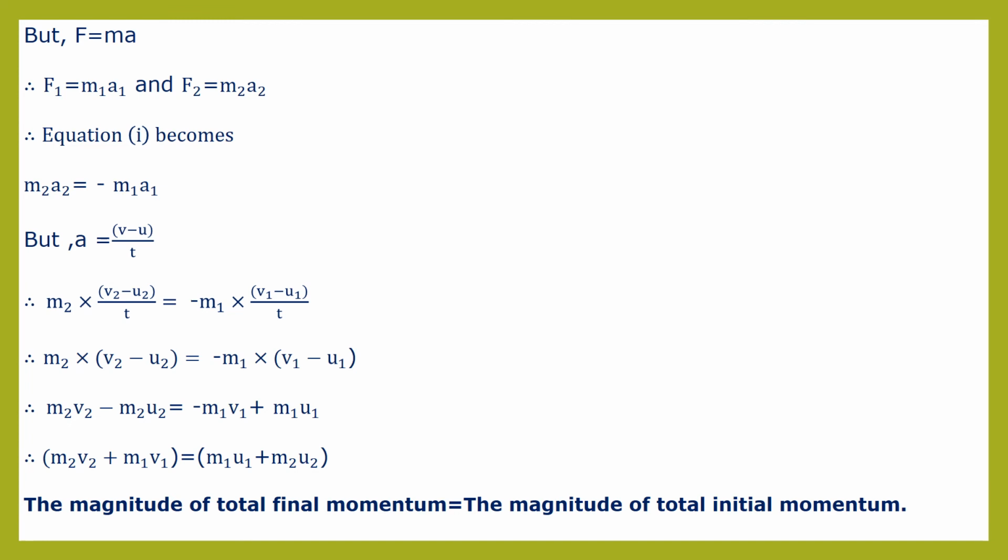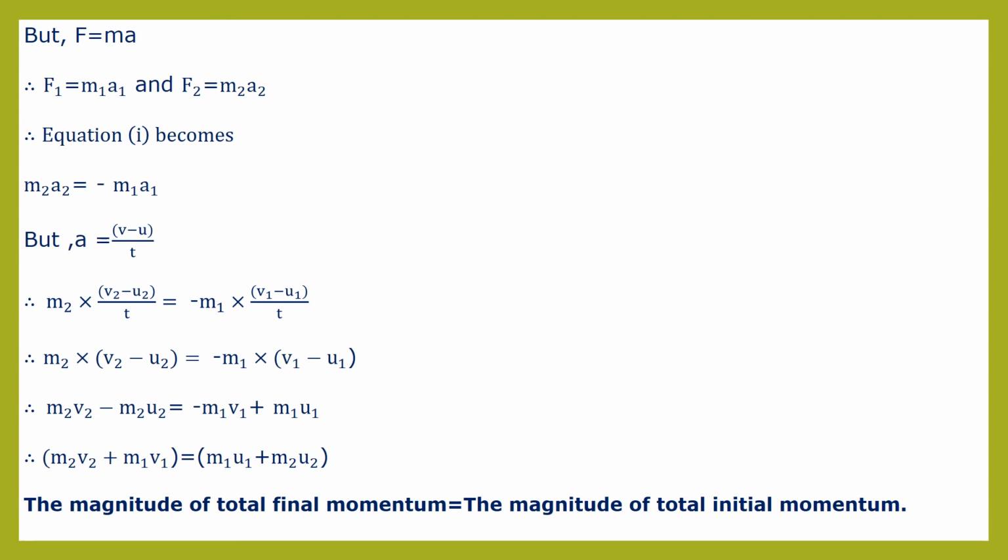Now after that, when we look here, children, at the left hand side and right hand side, we will understand that t is a common factor. So that t will cancel. So therefore m2 into (v2 minus u2) is equal to negative m1 into (v1 minus u1). So therefore m2 v2 minus m2 u2 is equal to negative m1 v1 plus m1 u1, because here negative m1 will multiply with negative u1, so that will be positive m1 u1.